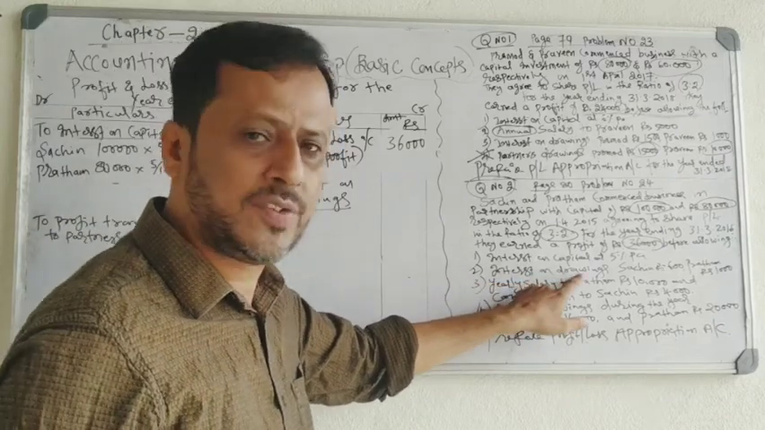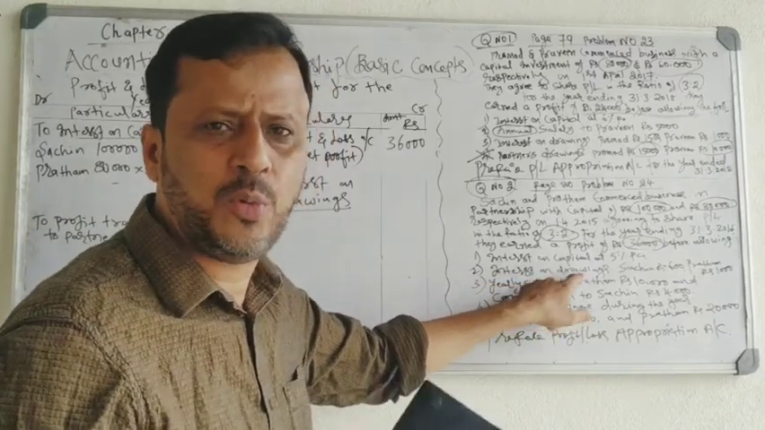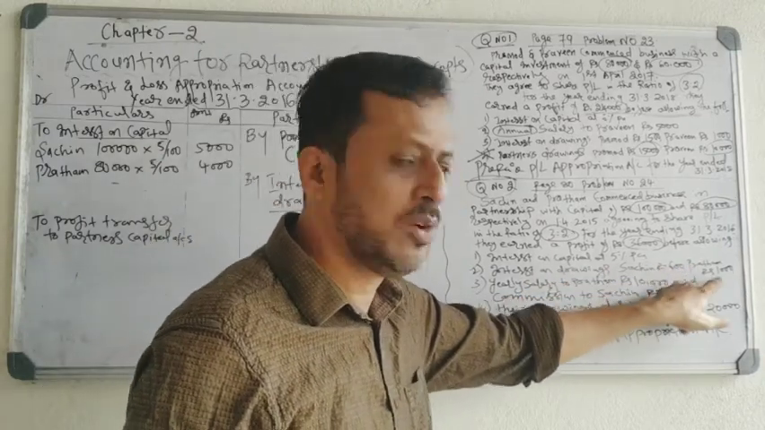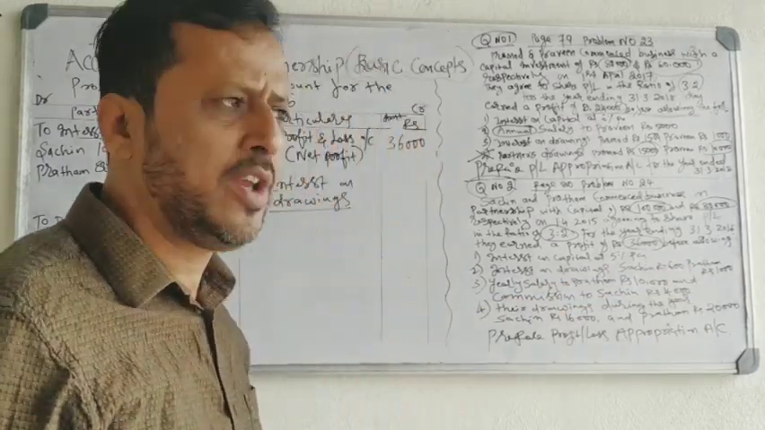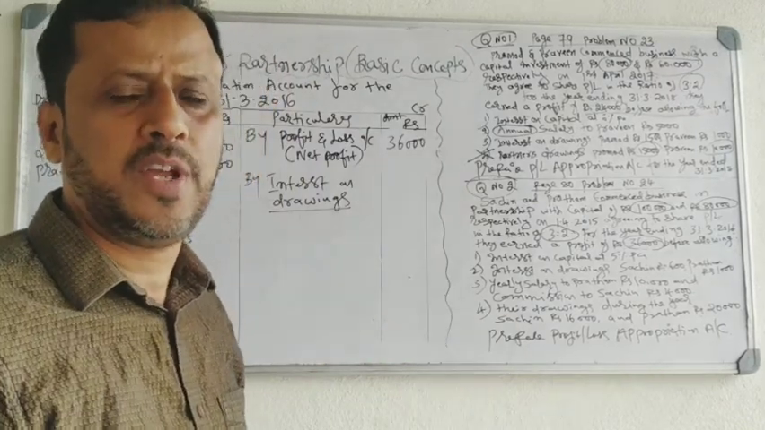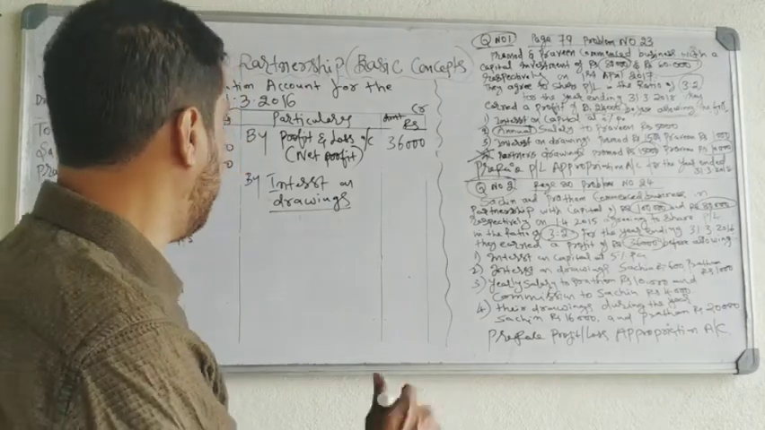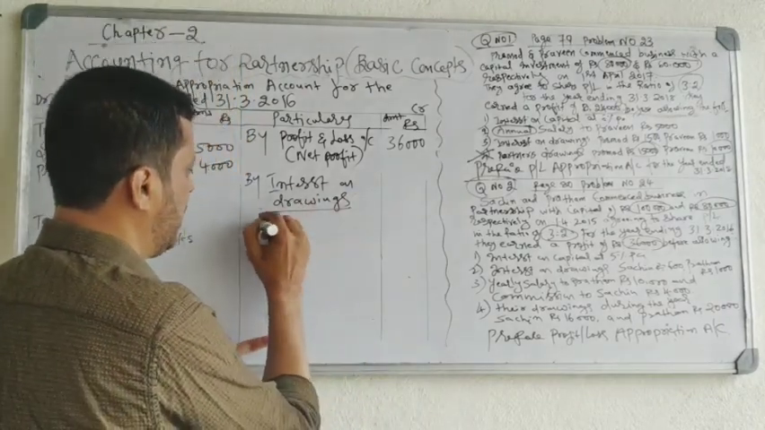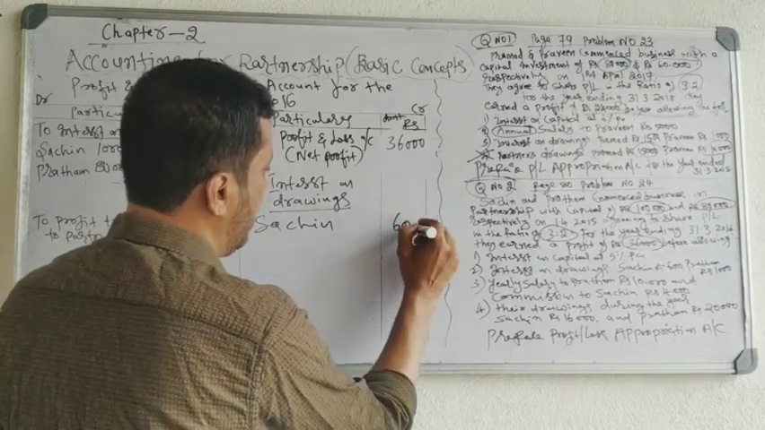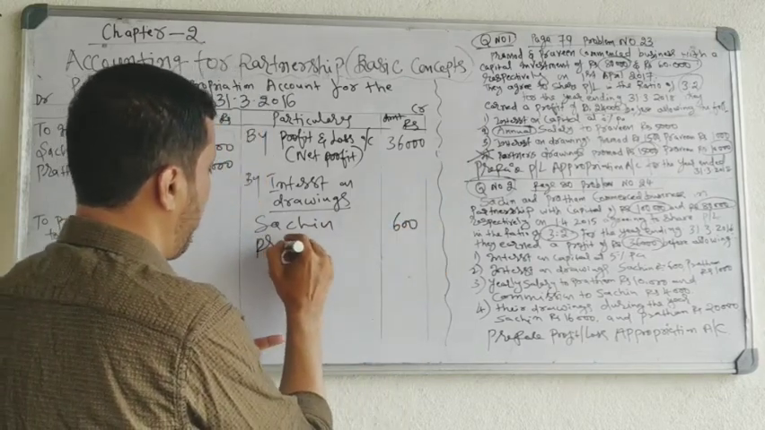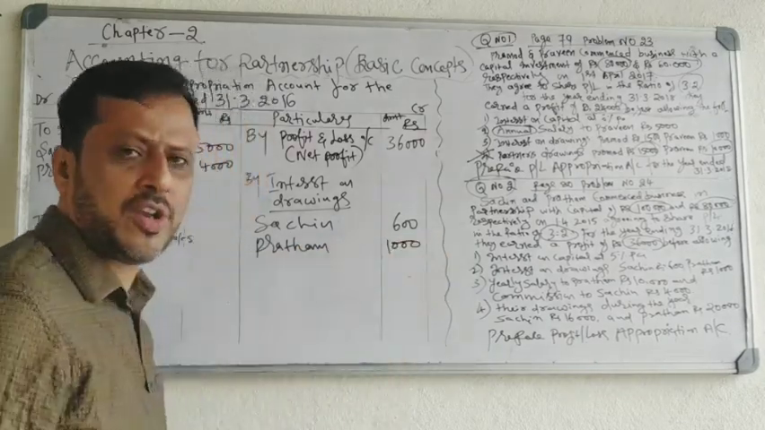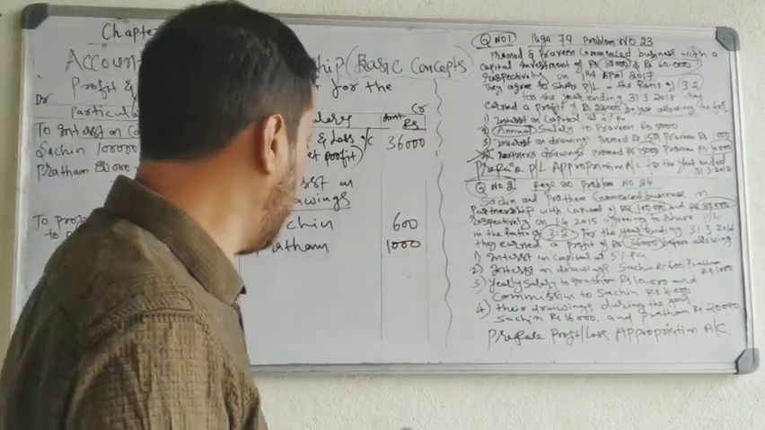Second adjustment, interest on drawings. Interest on drawings, Sachin 600, Pratham 1,000, is received by the firm from partners. It is an income to the firm, so you will record it on the credit side. By interest on drawings, Sachin, how much received from Sachin? 600. Pratham 1,000. This is the interest on drawings received from the partners, on the credit side.